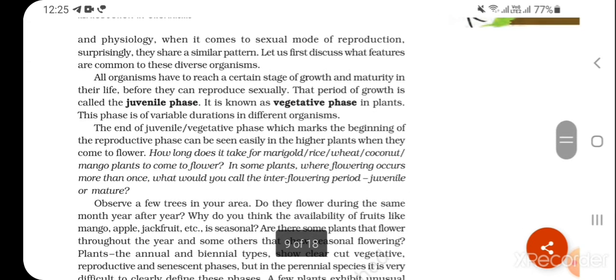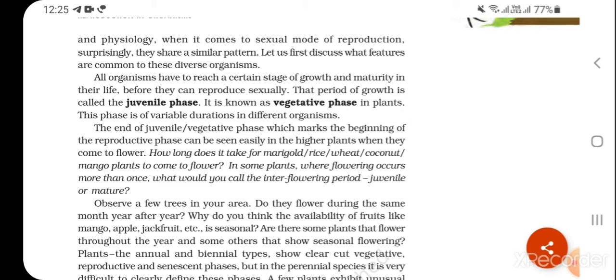All organisms have to reach a certain stage of growth and maturity in their life before they can reproduce sexually. That period of growth is called the juvenile phase. It is known as vegetative phase in plants. This phase is of variable duration in different organisms. The end of juvenile vegetative phase, which marks the beginning of reproductive phase, can be seen easily in higher plants when they come to flower.